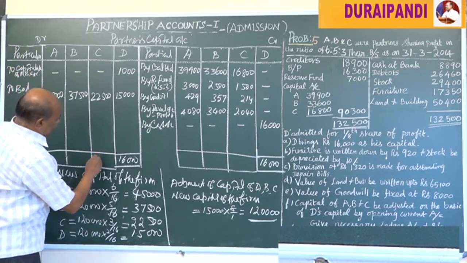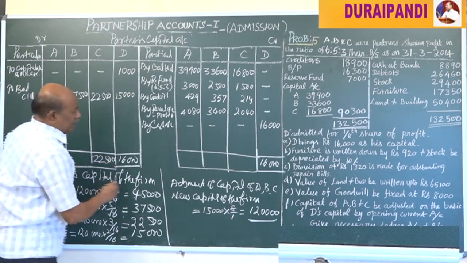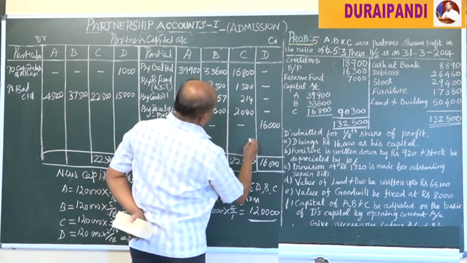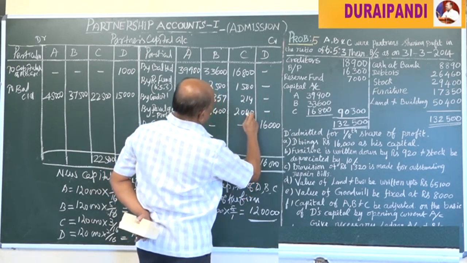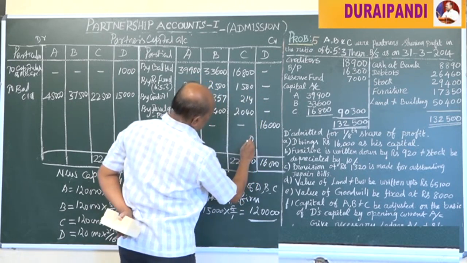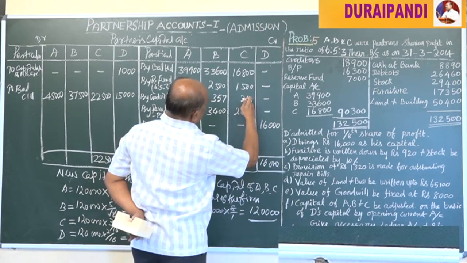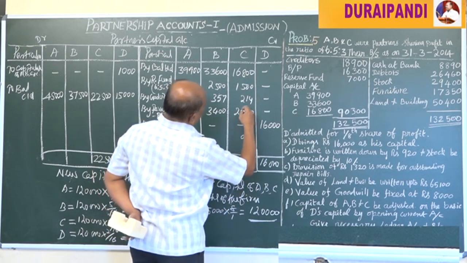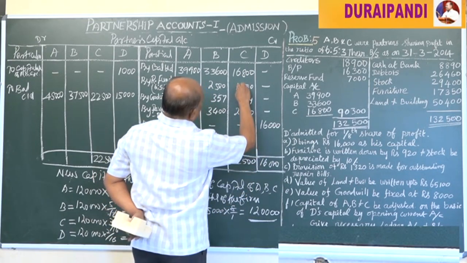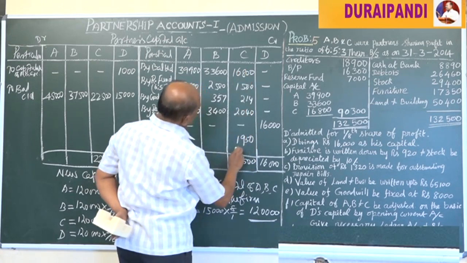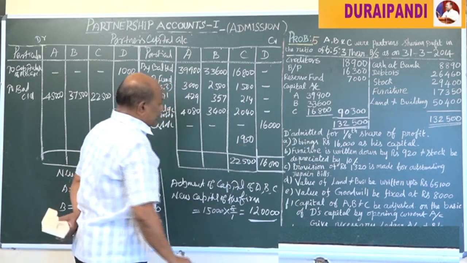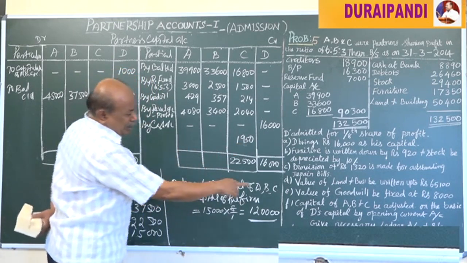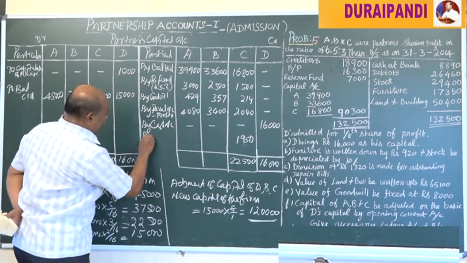Now we are going to close the account. Here 19,500 is the deficit, that should be adjusted in the opening of the current account by current account.